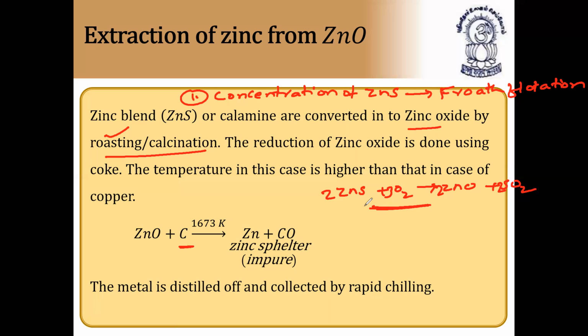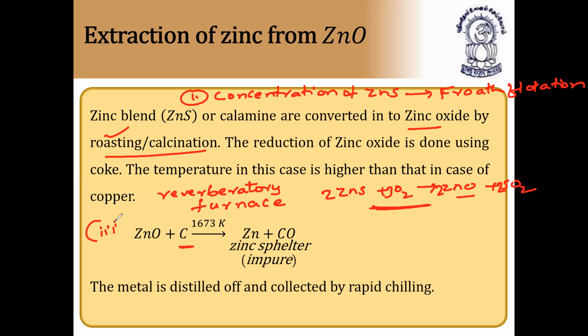It is nothing but roasting in a reverberatory furnace. So zinc sulfide is being roasted in a reverberatory furnace. So first step, concentration of zinc sulfide using froth flotation. Second step, zinc sulfide is being roasted and changes to zinc oxide. And the third step we have.